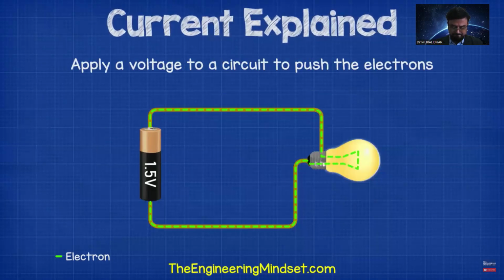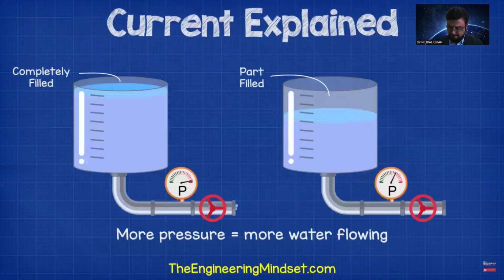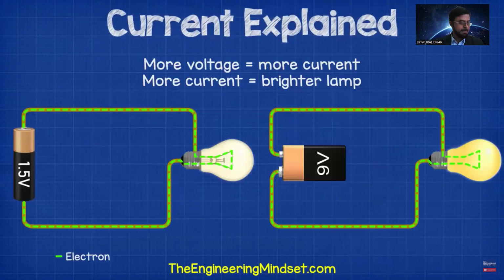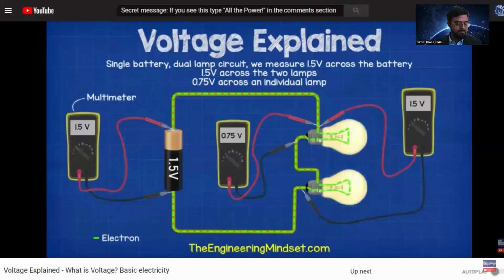Voltage is the pushing force. It's like pressure in a water pipe. The more pressure we have, the more water can flow. The more voltage we have, the more electrons can flow. We've covered the basics of voltage in detail in our previous video. Do check that out, links in the video description down below.